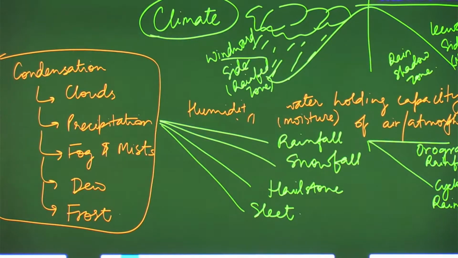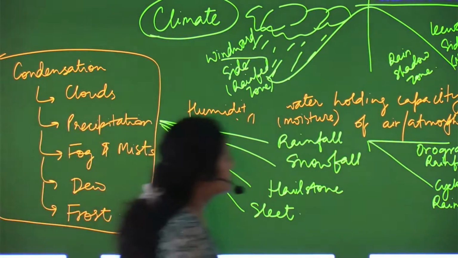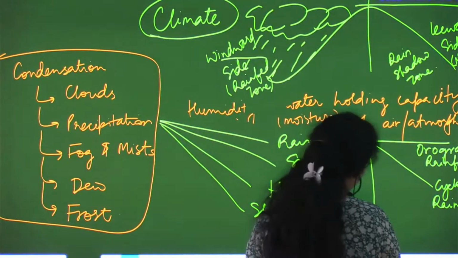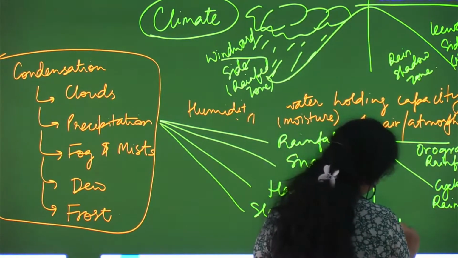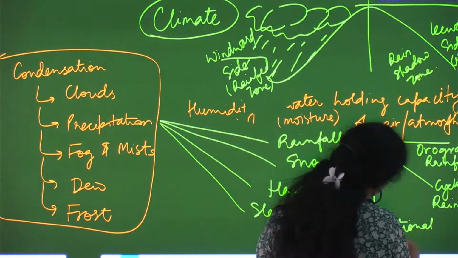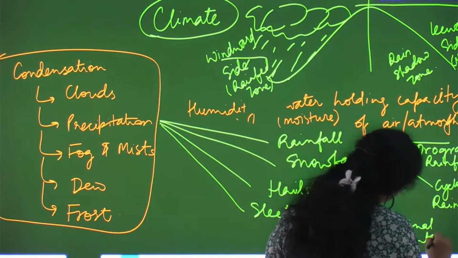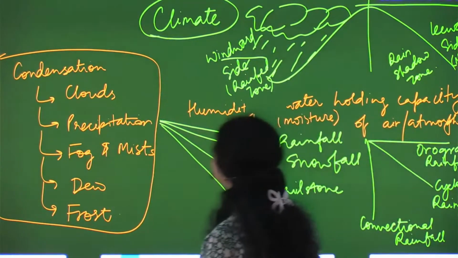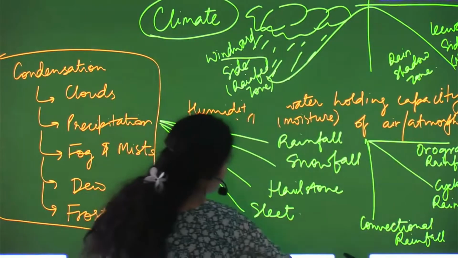So then comes cyclonic, and the third one is convectional rainfall. For cyclonic rainfall, now let's move to another page.